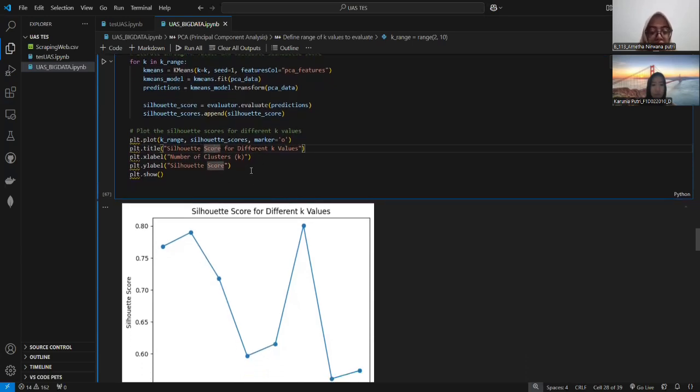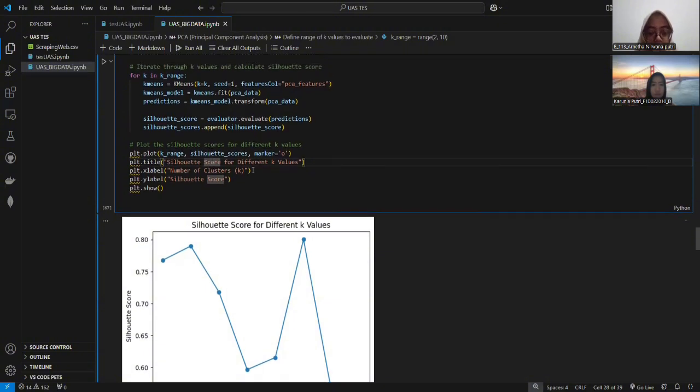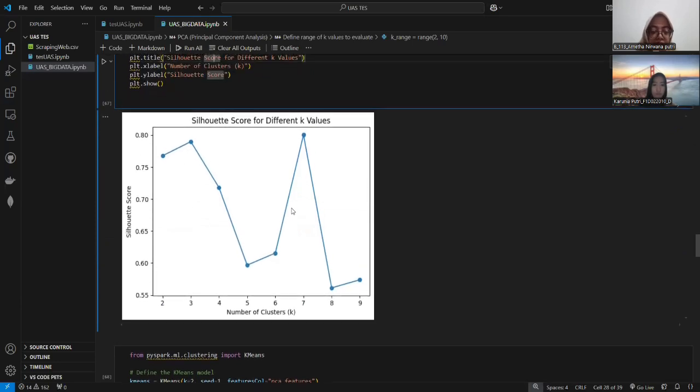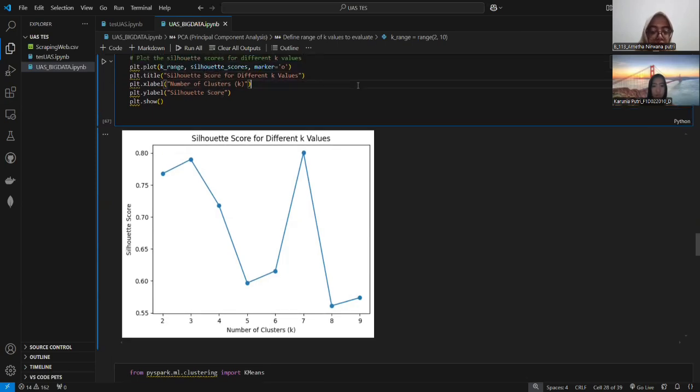After the loop, the code plots the silhouette score for each K value. The plot helps visualize which K number of clusters gives the best clustering result based on the silhouette score.